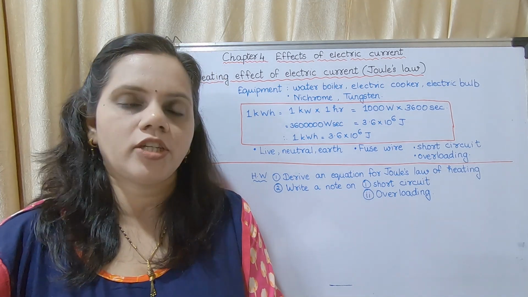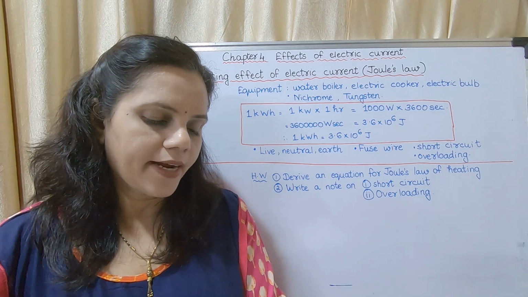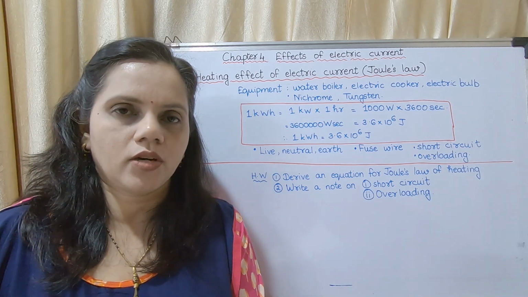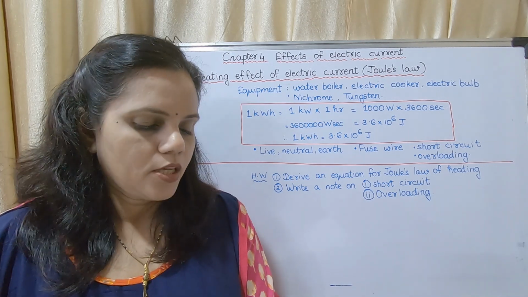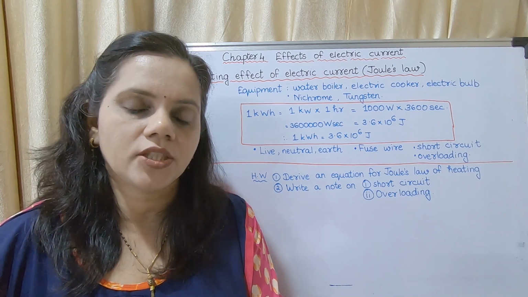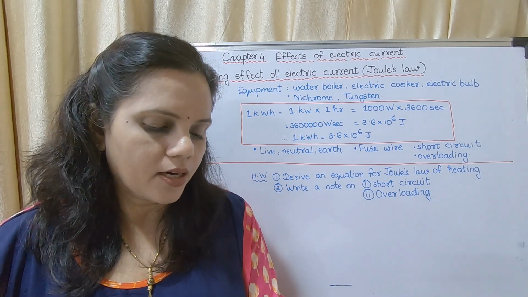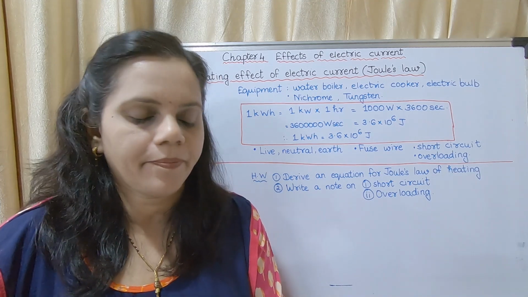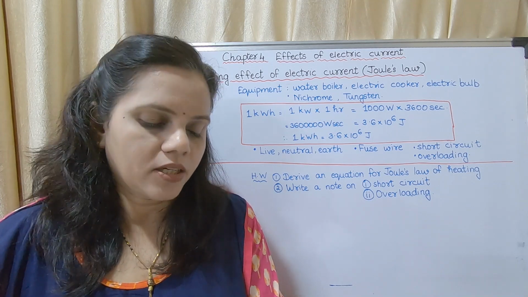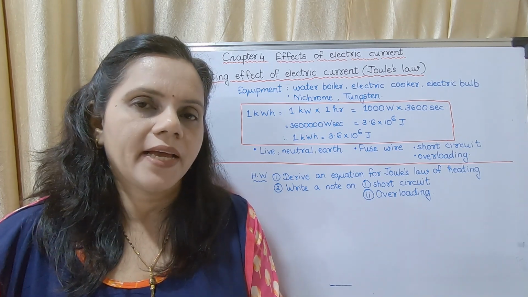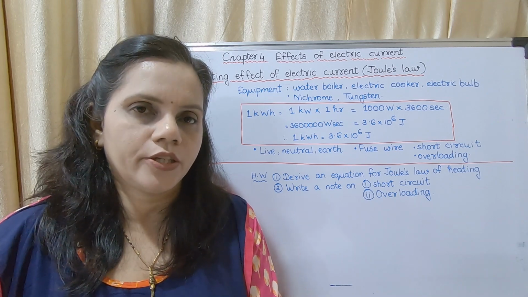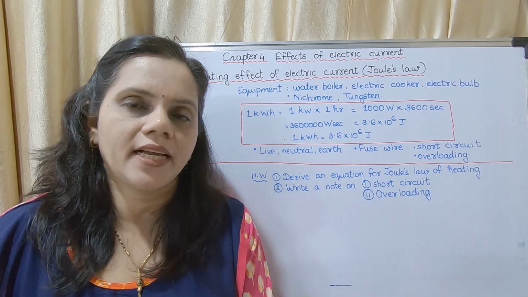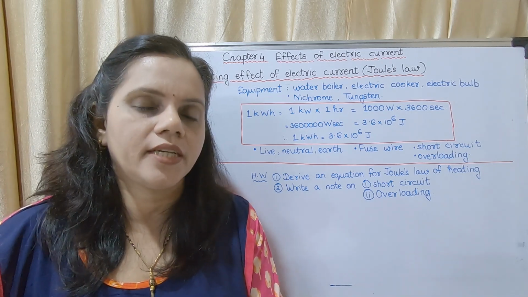Next, think about it on the same page. How can we write mechanical power in a manner similar to electrical power? Power is equal to work upon time. So what will you write? What will be the definition? You may write mechanical power is the amount of mechanical work done per unit time. I repeat, mechanical power is the amount of mechanical work done per unit time.